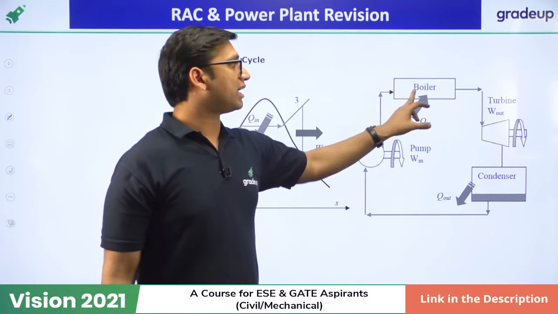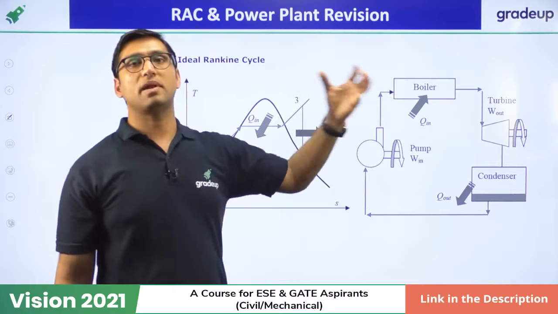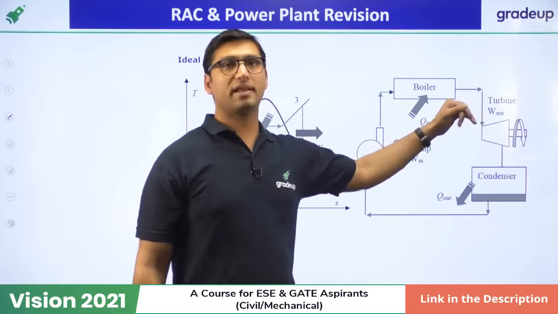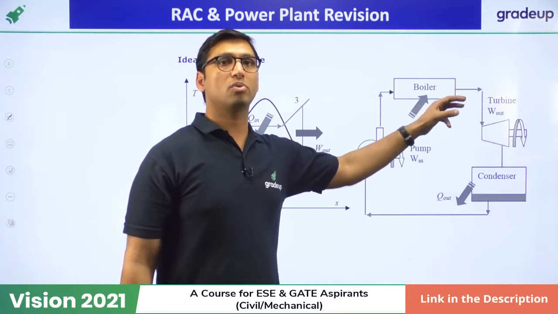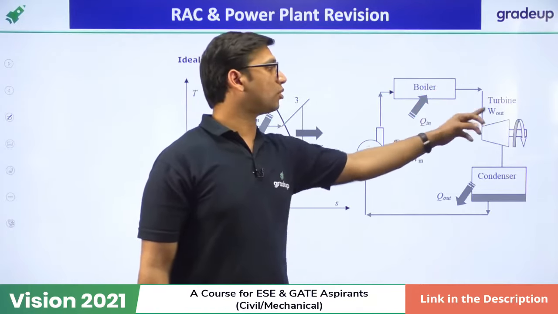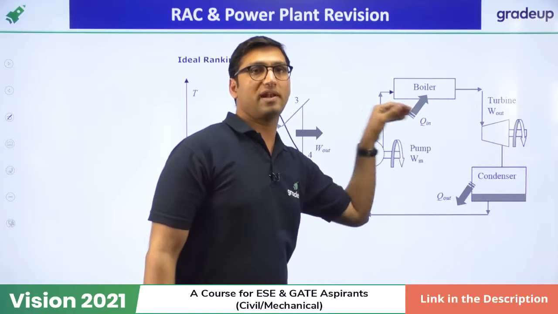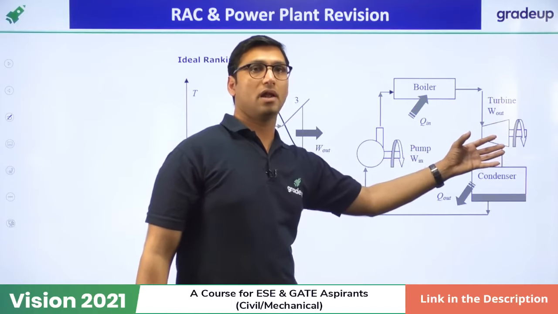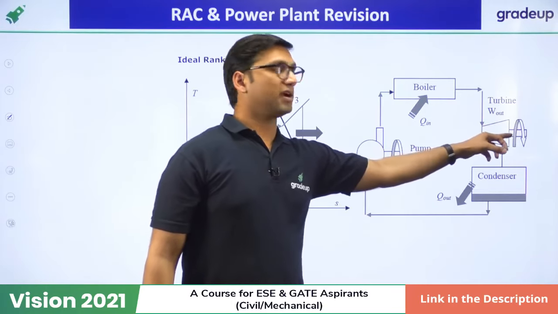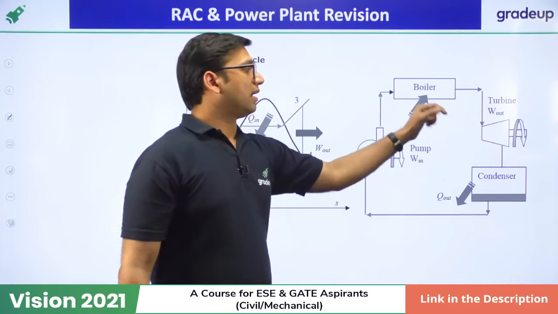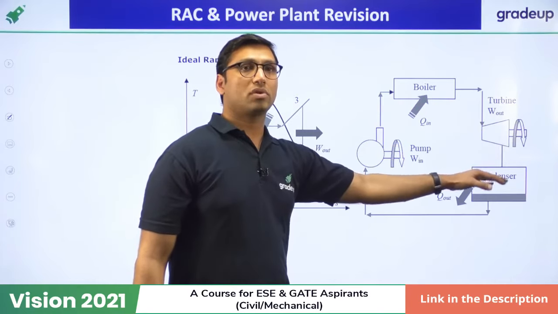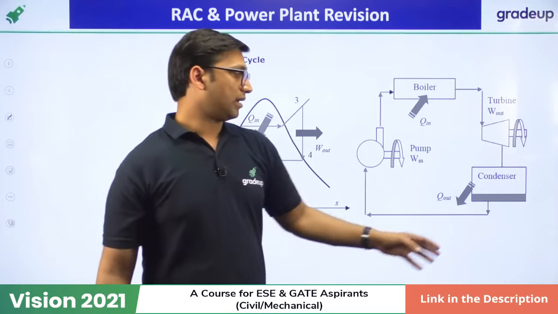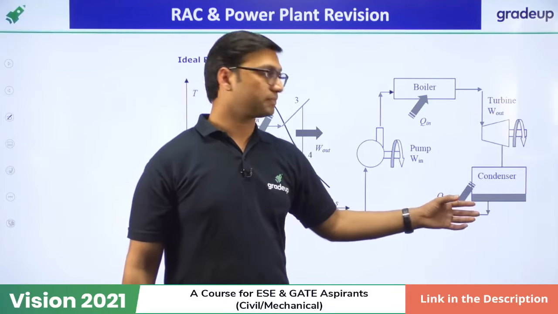Okay. And due to the supply of heat in the boiler, the evaporation phenomenon takes place and the water changes into steam. This steam goes into the superheater. It is not shown here. From there, the superheated steam goes into the turbine. Now this superheated steam will rotate the blades of the turbine, which will produce the power output, because the shaft of the turbine is connected to the shaft of the generator. Okay. Now the steam at the exit of the turbine goes into the condenser. The condenser is a heat exchanger which will reject the heat of the steam, and also the condensation phenomenon will take place.